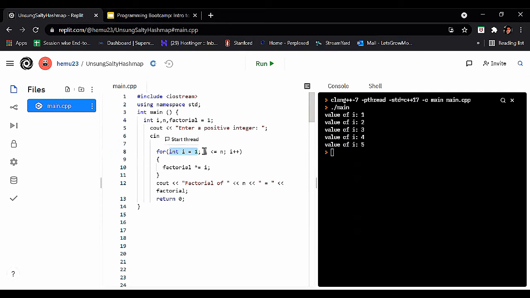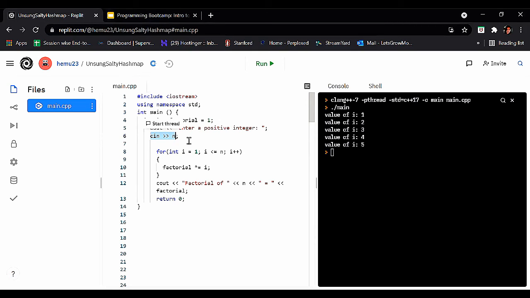Now the test expression we are putting here is i should be less than or equal to n. Now what is n? We declared n earlier. n is the input which is taken from the user.